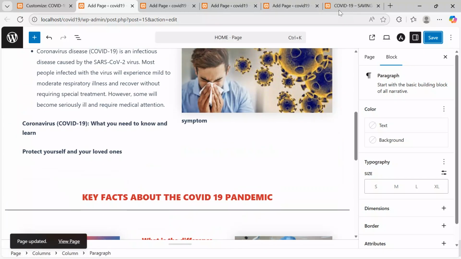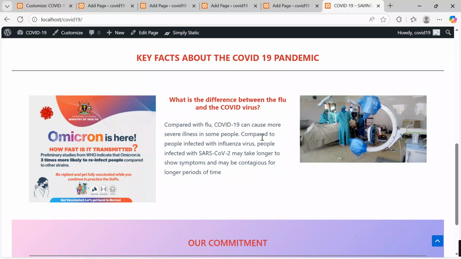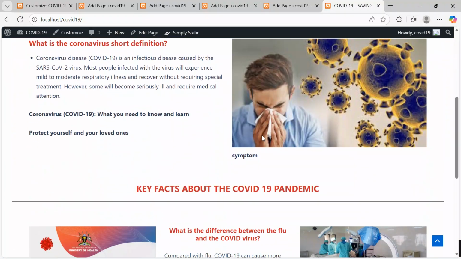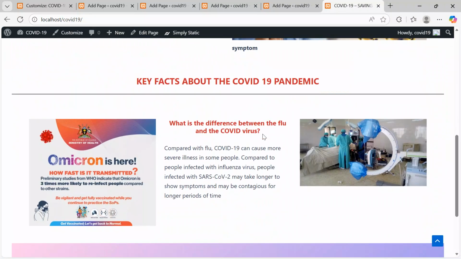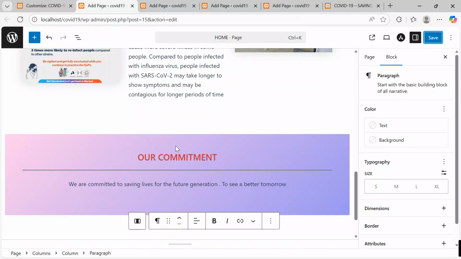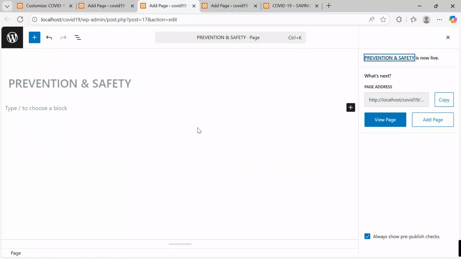Let's check and see what we have in the browser onto our project, the product we are trying to scroll into. Look at the beauty, look at the structure, simplicity, and each and everything is well managed. Let's go to the about COVID-19 page. I can close this page for now. Let me close it. Let me get to this page. Onto this page, we are going to add a few things.